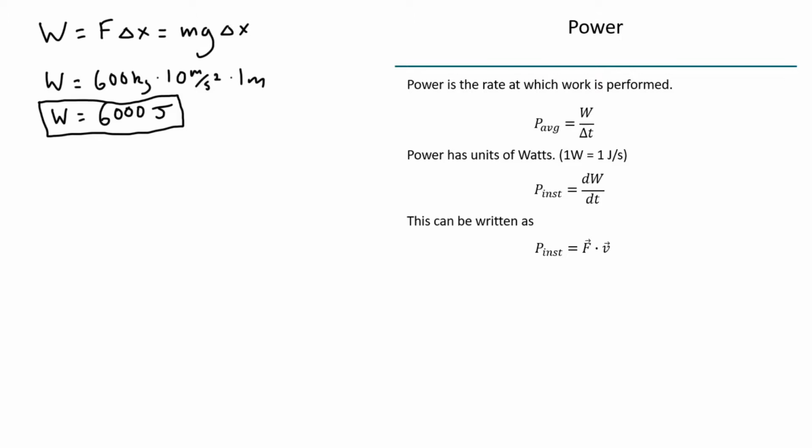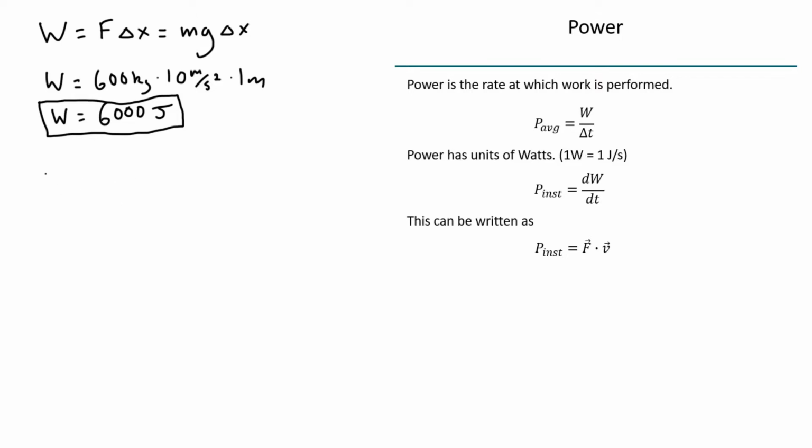And I certainly can't do that, but what I could do is take all the weights off the bar and lift them one at a time and set them on a table that's a meter above the ground. And if I do that, the amount of work that it takes to lift all that weight a meter is exactly the same. I can still do that 6,000 joules of work. So clearly work doesn't really identify the difference between a normal person and a championship weightlifter. So the key difference is in power.